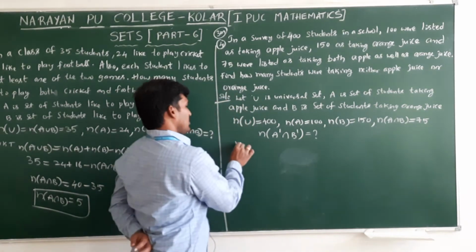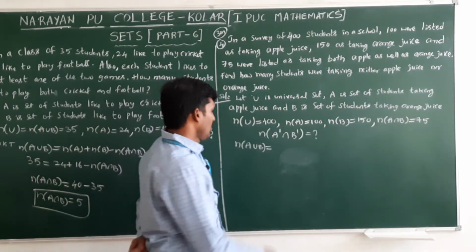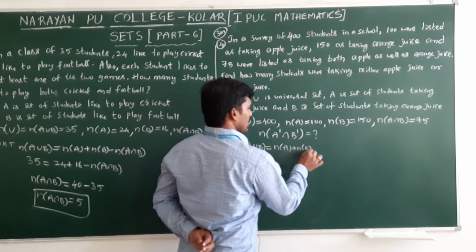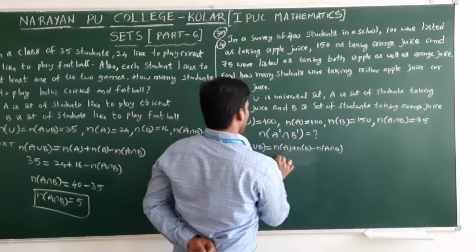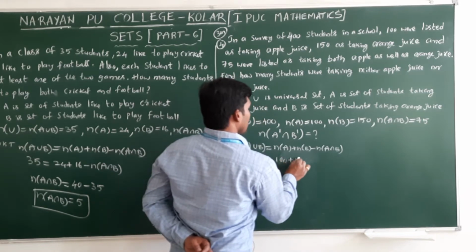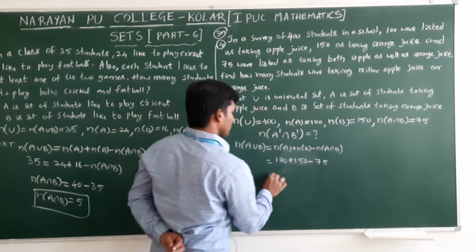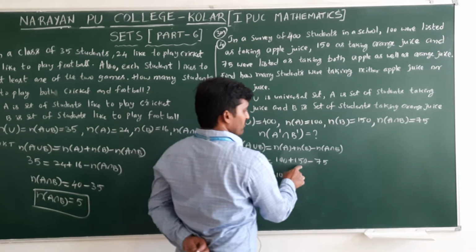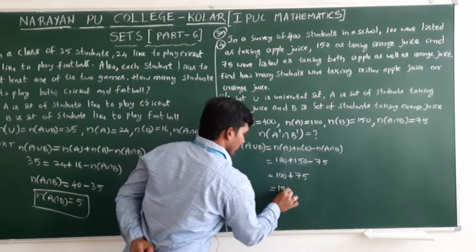Before that, find n of A union B. What is the n of A union B formula? n of A plus n of B minus n of A intersection B. n of A is 100, n of B is 150, n of A intersection B is 75. Now 100 plus 150 minus 75, so 175 we got.